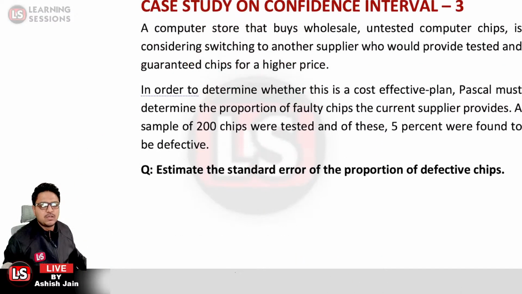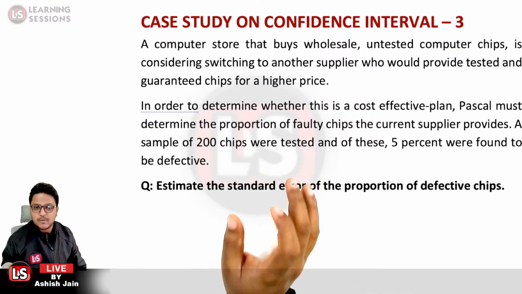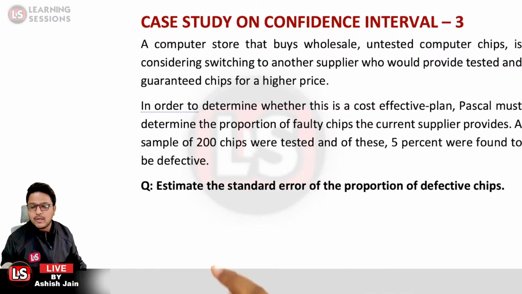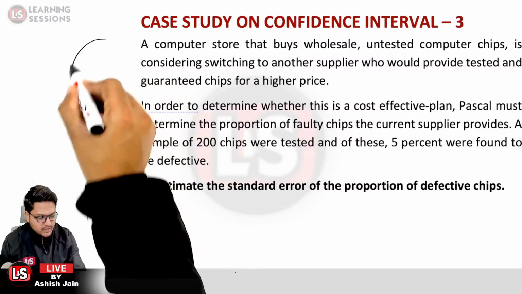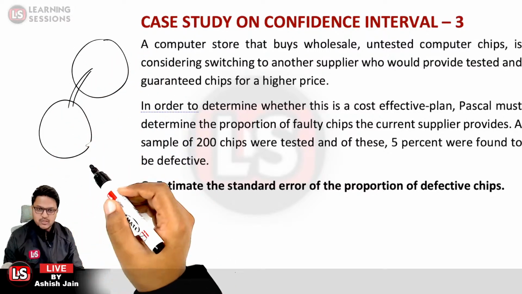It is related again to the confidence interval, but it is somewhat different, because in this particular case we are going to calculate the interval and confidence interval from the proportion itself. So what is proportion? Let me tell you that over here we have a population from which we have a certain number of the proportion.